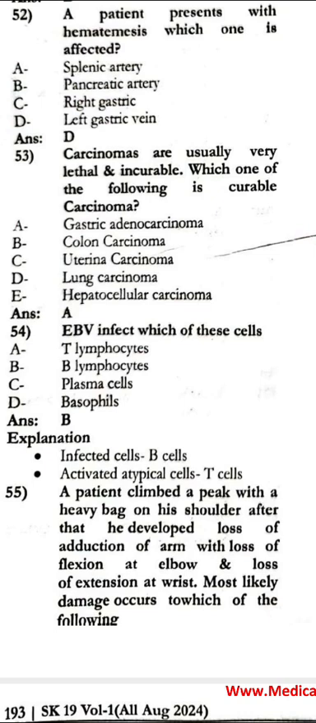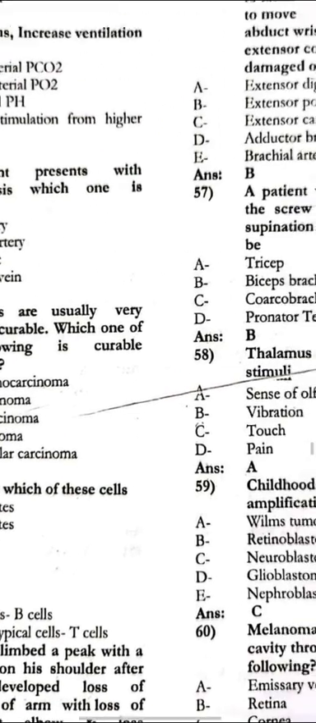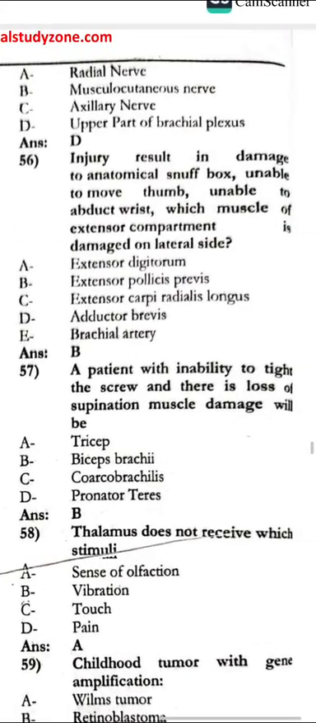The patient climbed a peak with a heavy bag on his shoulder. After that, he developed loss of adduction of the arm with loss of flexion at the elbow, loss of extension of the wrist. Most likely damage occurs to which of the following? That is the upper part of the brachial plexus.